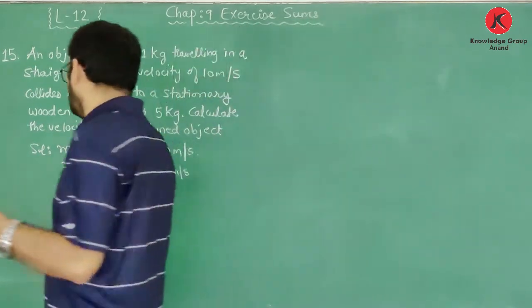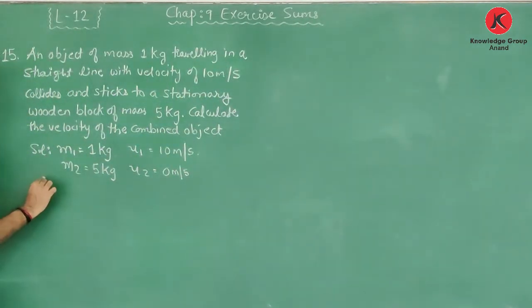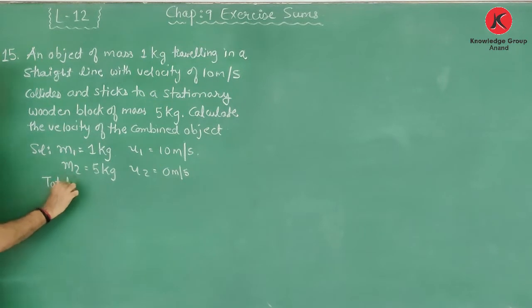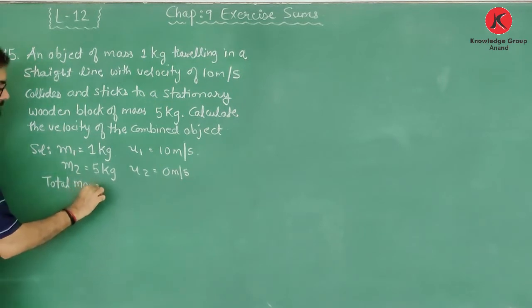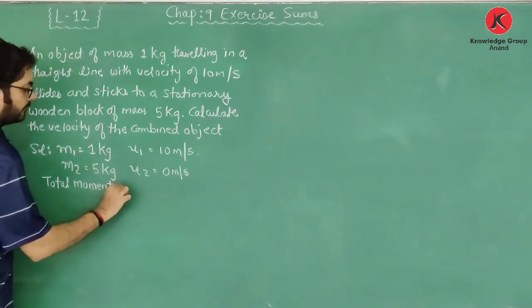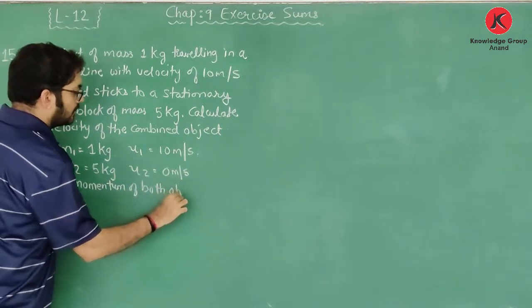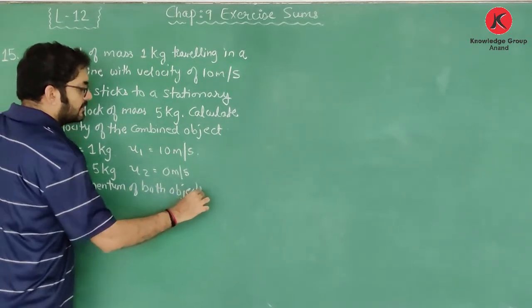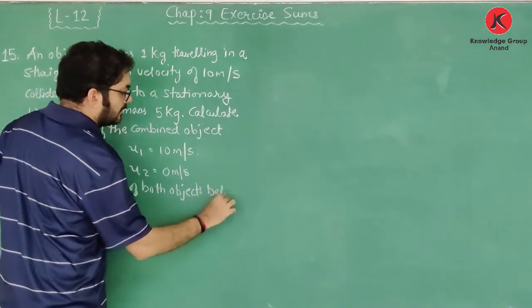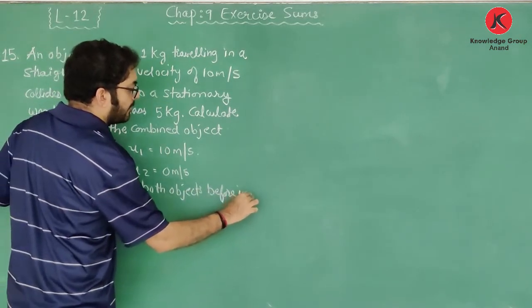So now first of all, total momentum of both objects before impact.